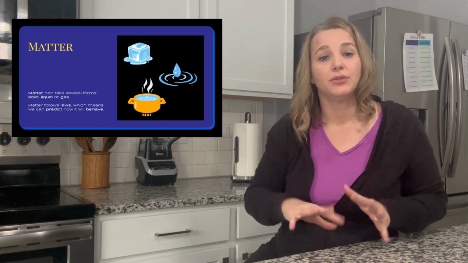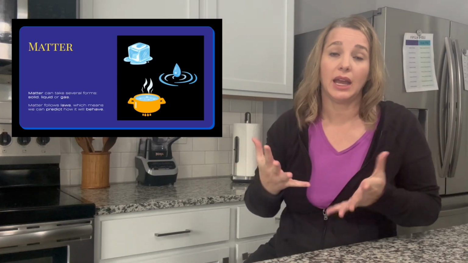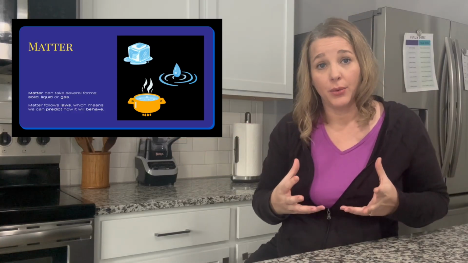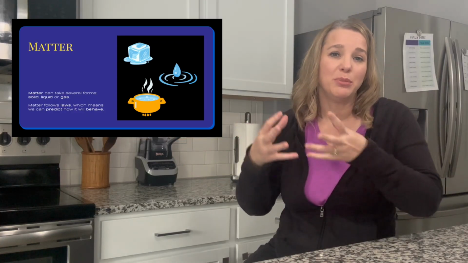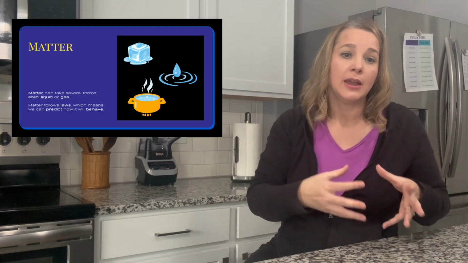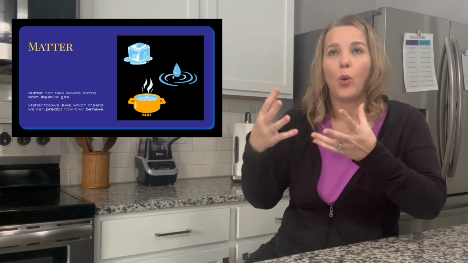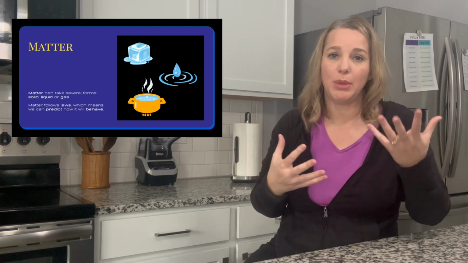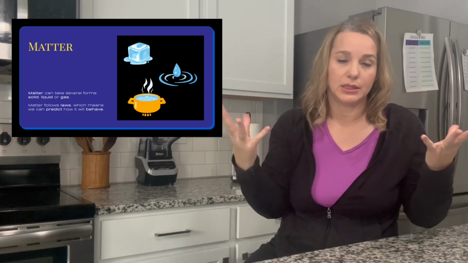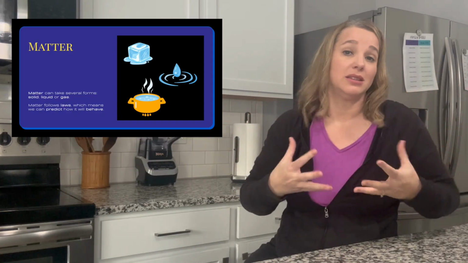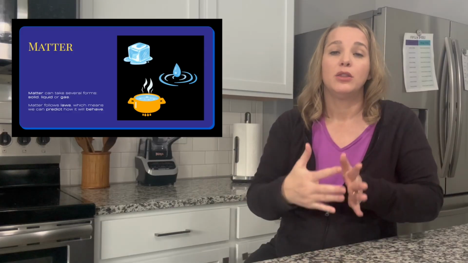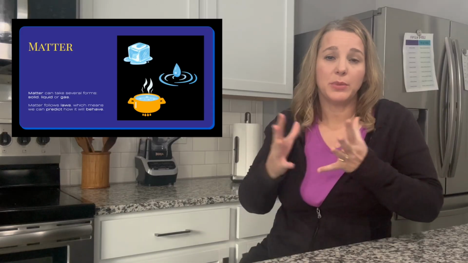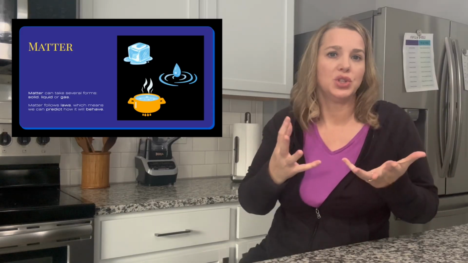Matter can exist in several different forms. It can be a solid, a liquid, a gas, and some other ones we'll talk about when we actually get to phases of matter. As important as that, though, is that matter acts in predictable ways. There are laws that mean that we can know how two things are going to interact. If you've ever done an experiment before with vinegar and baking soda, you know that you put those together and you're going to get a lot of bubbles and lots of noise. That's going to happen every single time you do that because the way matter interacts is predictable. So that's what chemistry is, talking about how matter behaves because of the different environmental situations that are going on.